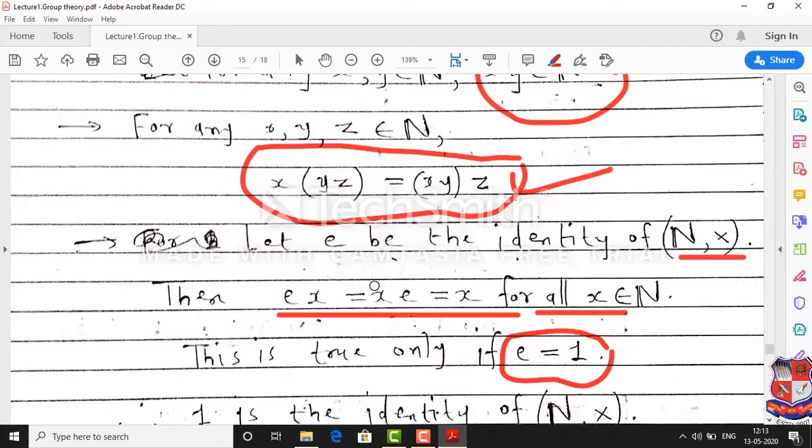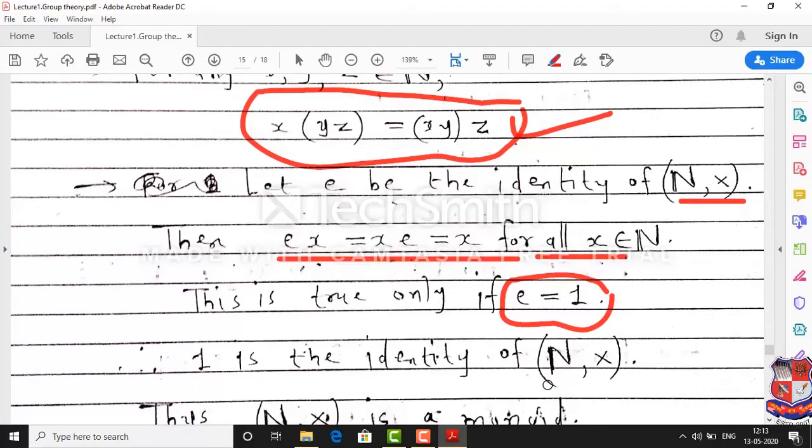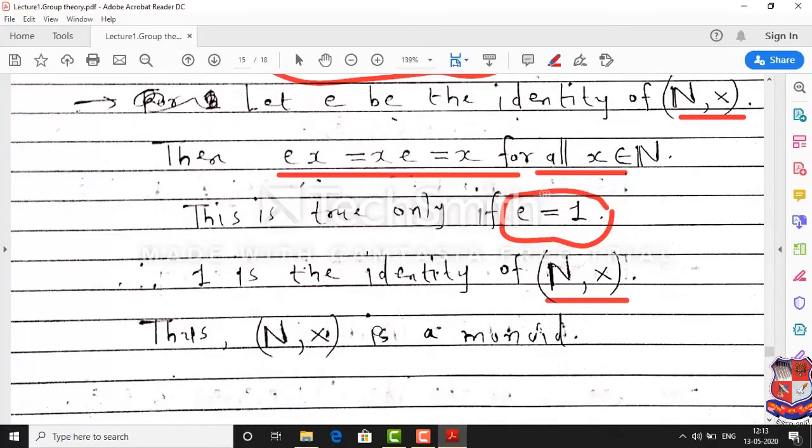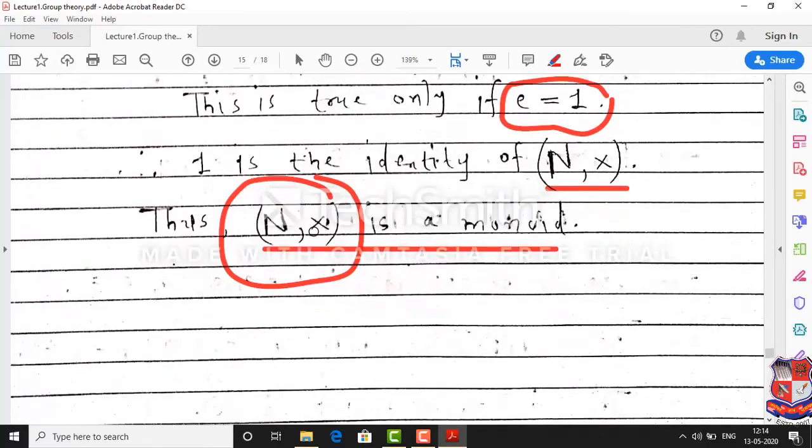We know that 1 times x equals x times 1 equals x for all x belonging to N. So 1 is the identity of the set of natural numbers with respect to the multiplication operation. Note that we did not have an identity in N with respect to the addition operation, but if we change the operation, then the same set becomes a monoid. So the set of natural numbers is a monoid with respect to multiplication. Is this set a semigroup? The answer is yes. Every monoid is a semigroup.